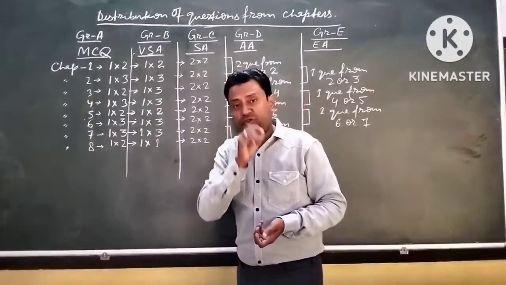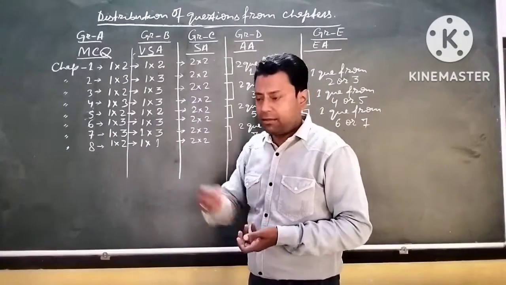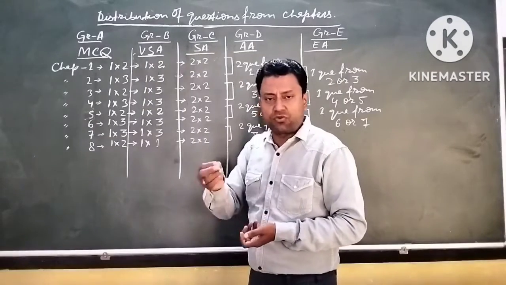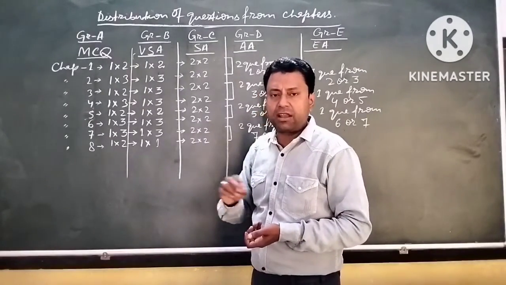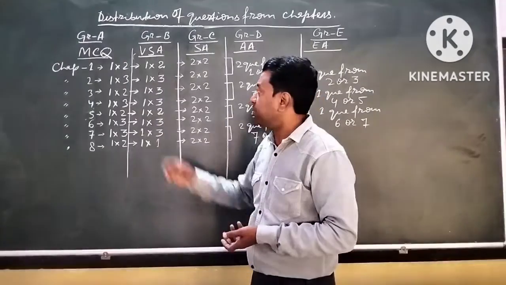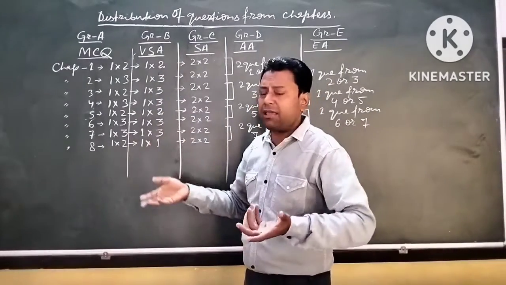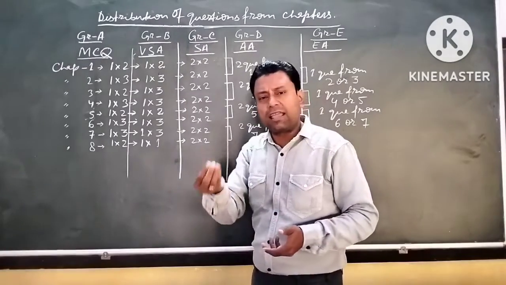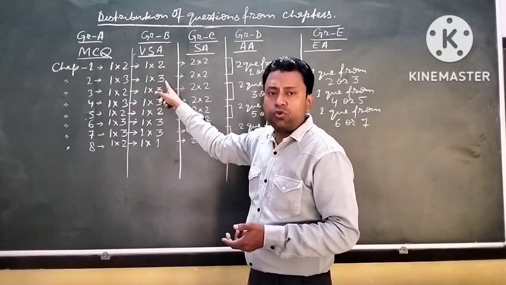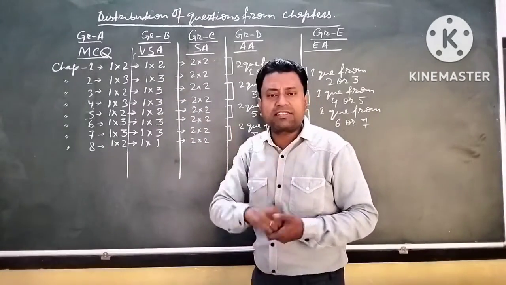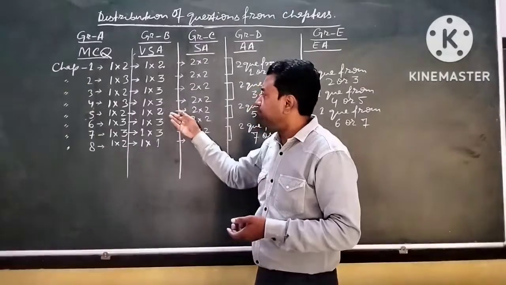I have told you 5 subgroups will be there: answer in a complete sentence, true false, matching, map pointing, and statement and interpretation. So it may be asked from anywhere. Like, two true false will be there, and one statement and interpretation will be there.